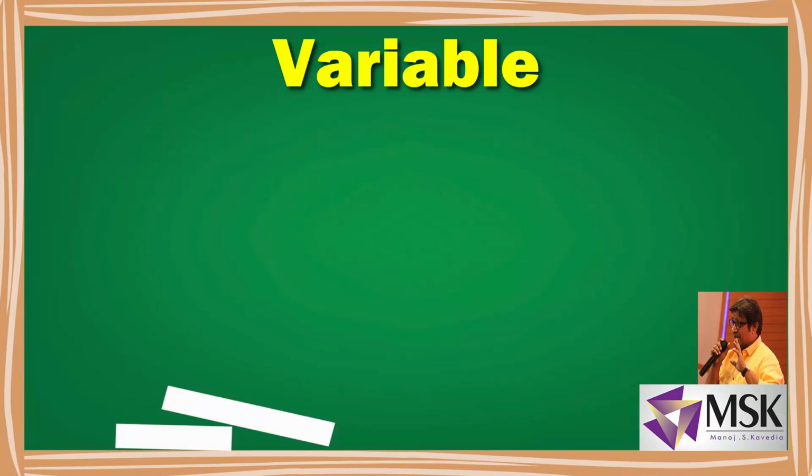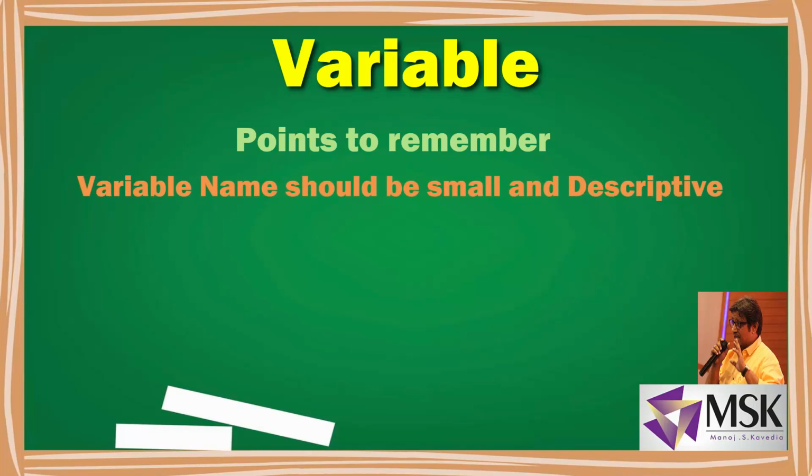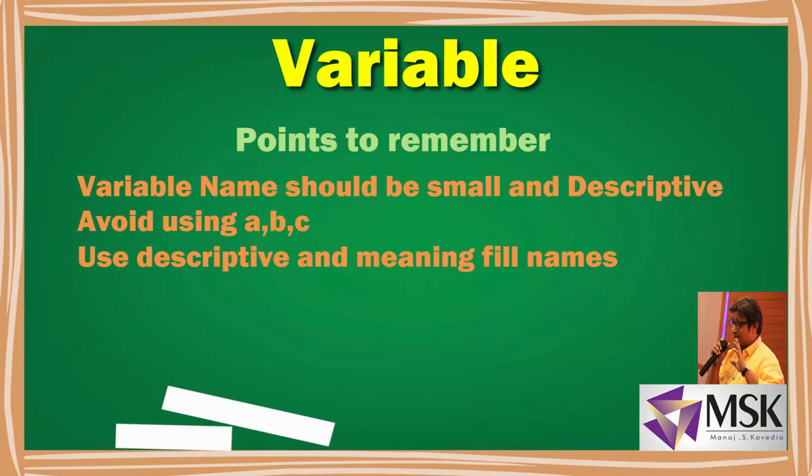Now, how do we declare variable names? I have to follow some rules, like in other programming languages. But remember that a variable name should be small and more descriptive. Generally avoid using variables like A, B, C, D. For practice it is okay, but for writing big programs you should have descriptive and meaningful variables like name, age, gender, volume, simple interest, units, bills, etc.